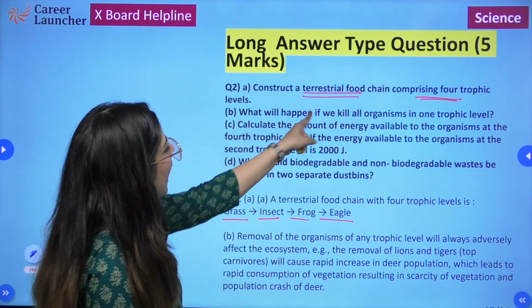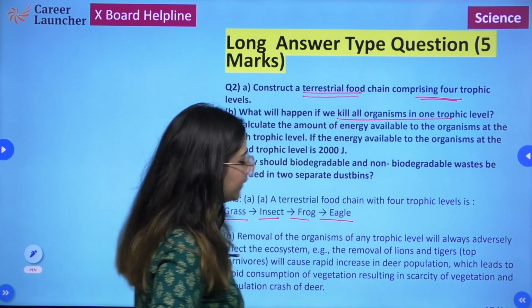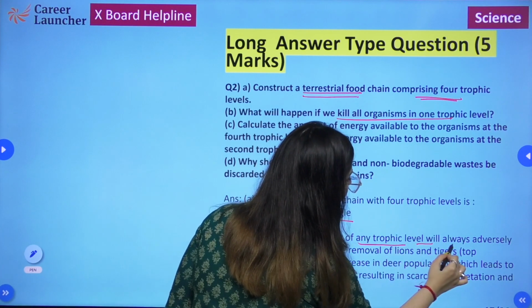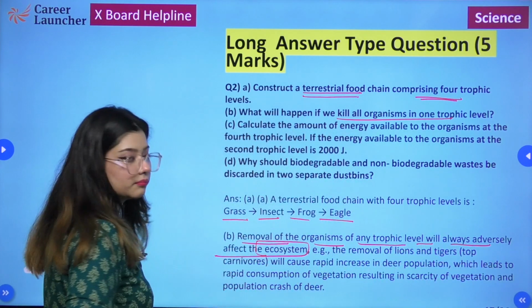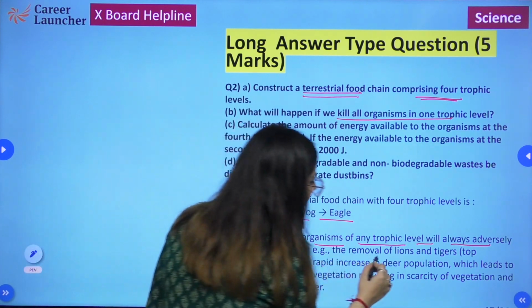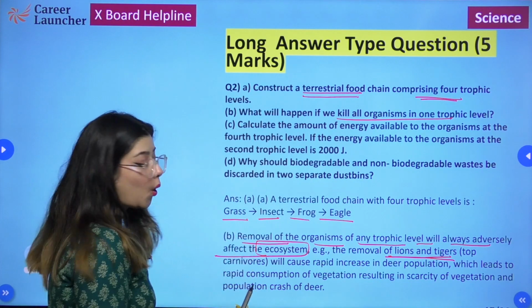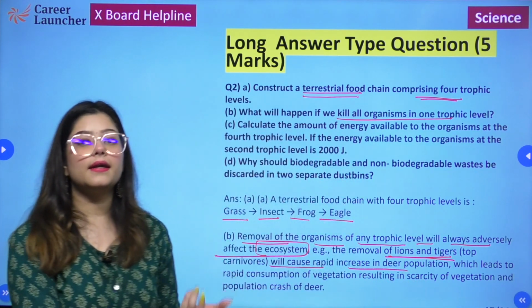Next, what will happen if we kill all organisms in one trophic level? Removal of organisms of any trophic level will always adversely affect the ecosystem, right? Example, removal of lions and tigers, which are the top carnivores, will cause rapid increase in the deer population.